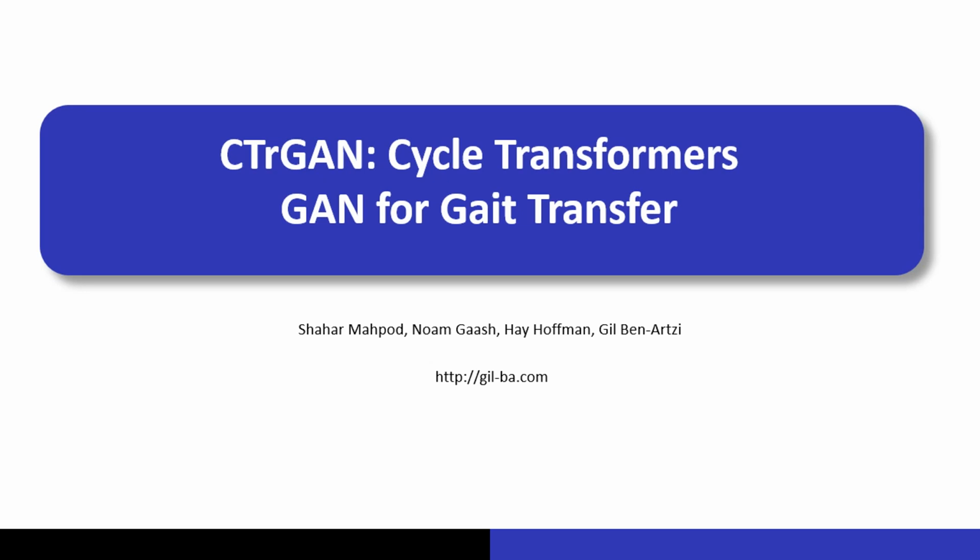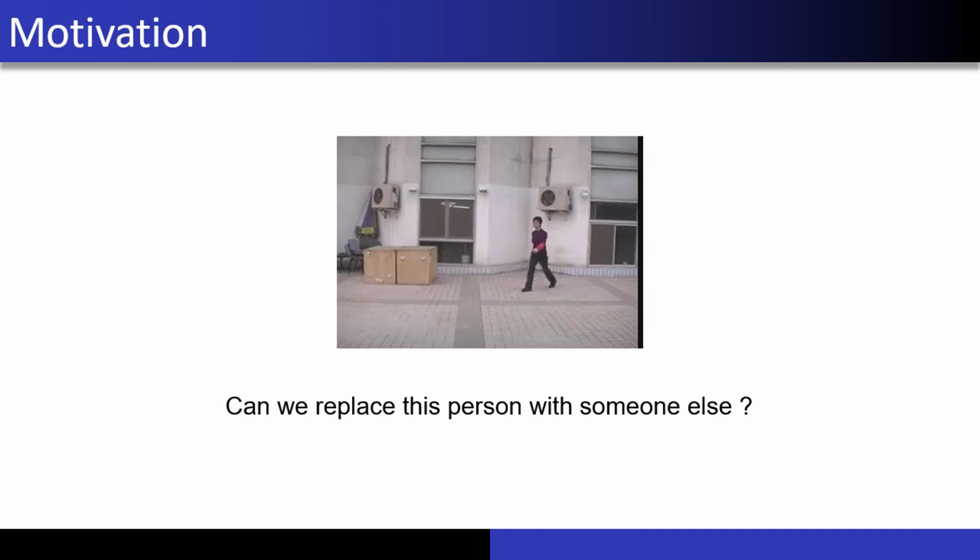Hello everyone, in this work we present the CTrGAN architecture, a joint work of Shahar Mahpod, Noam Gaash, Hoffman and Gil Ben-Artzi. The purpose of our research is to examine whether it is possible to take a street camera that captures a person walking and to replace it with another person.